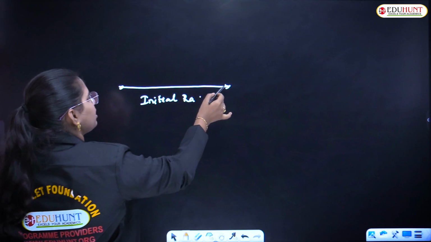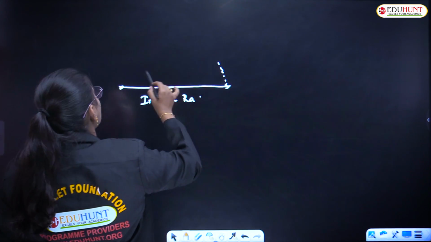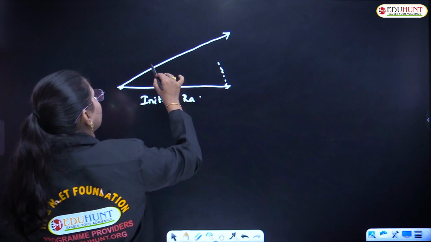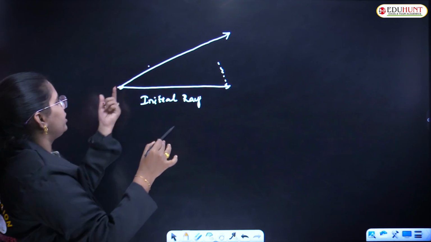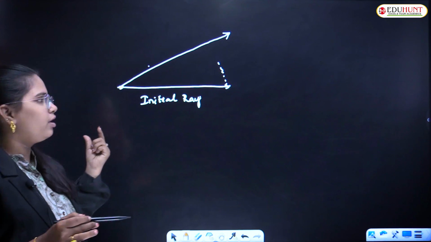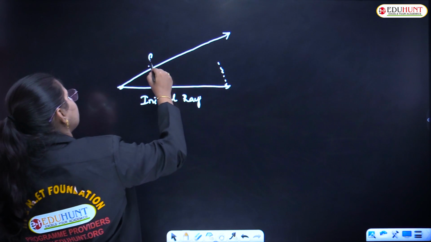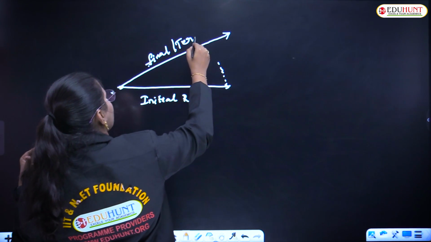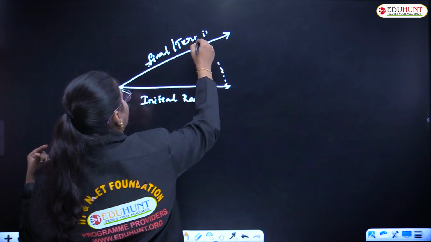So it keeps on moving, and where is the place of the initial ray? My initial ray is located here right now, and this I can conclude as the final or terminal ray.